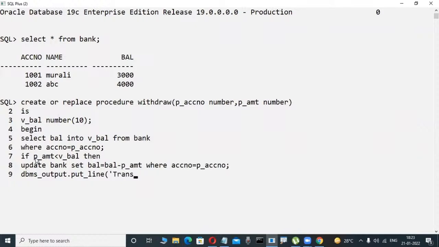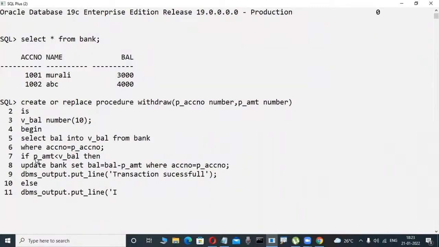Transaction successful. Don't worry about this one, just observe it here. Some simple coding is there. And now check it out.